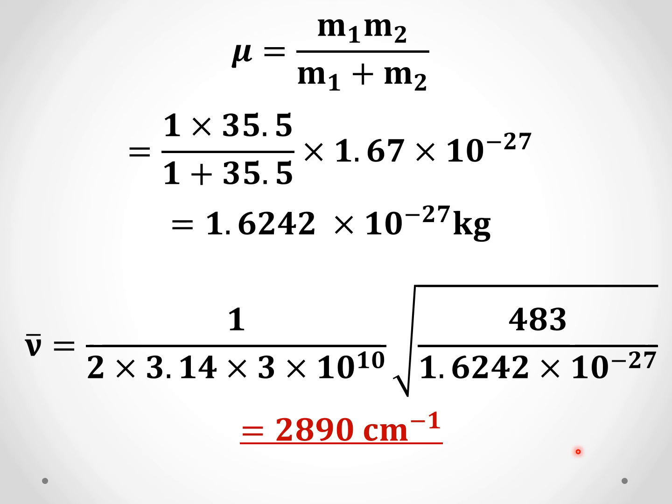2890 centimeter inverse. So this is simple, but it is also very tricky. You have to be a little careful. There are many 10 raised to terms. You have a 10 raised to 10 here, 10 raised to minus 27 here, and you have to take a square root. So all these things are there, and you have to be a little bit careful.